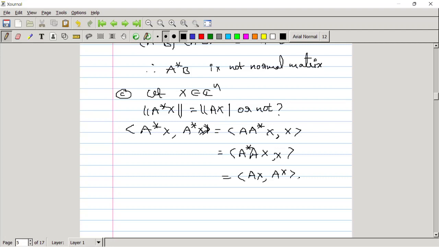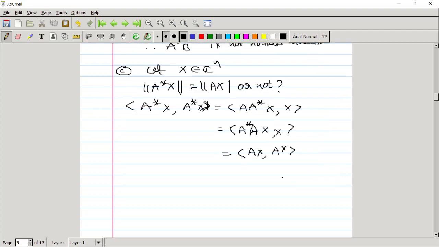This is again the same argument, the first property of the inner product definition. So from this you can see that the inner product of A star x comma A star x is equal to the inner product of Ax comma Ax. This is nothing but norm of A star x whole square equal to norm of Ax whole square.